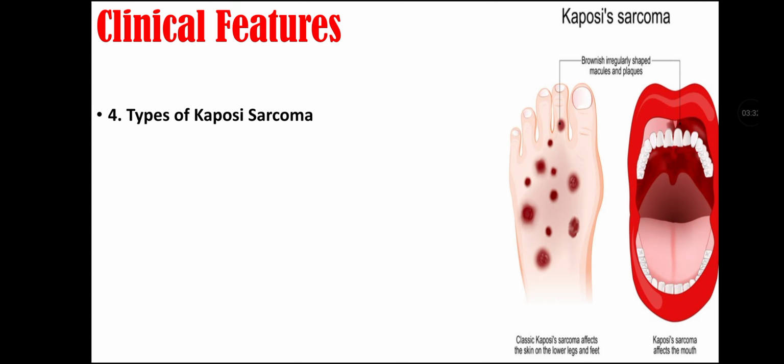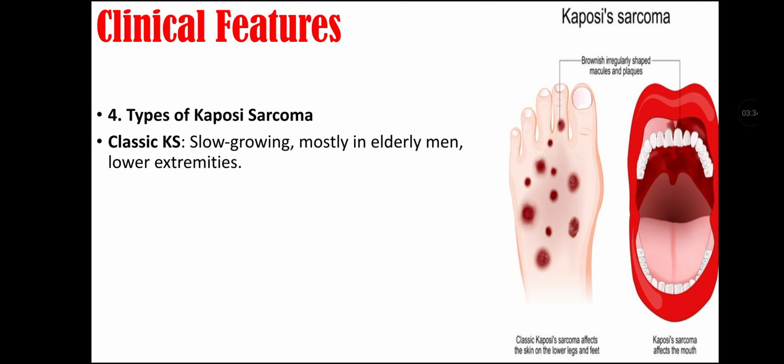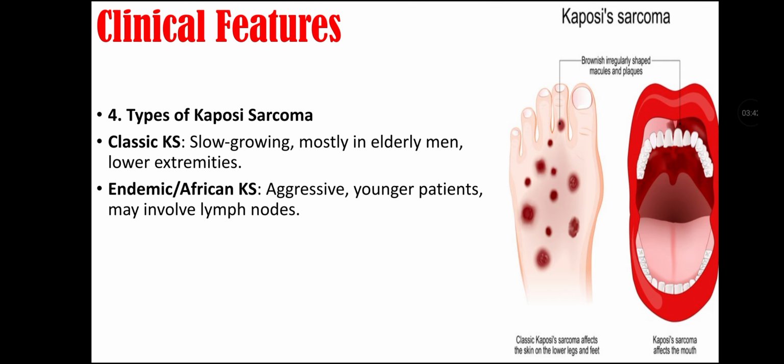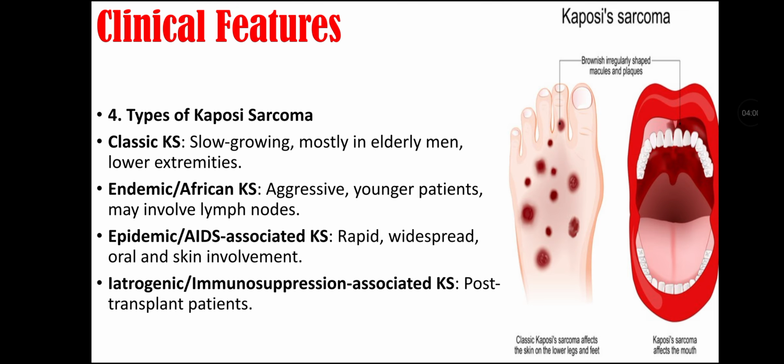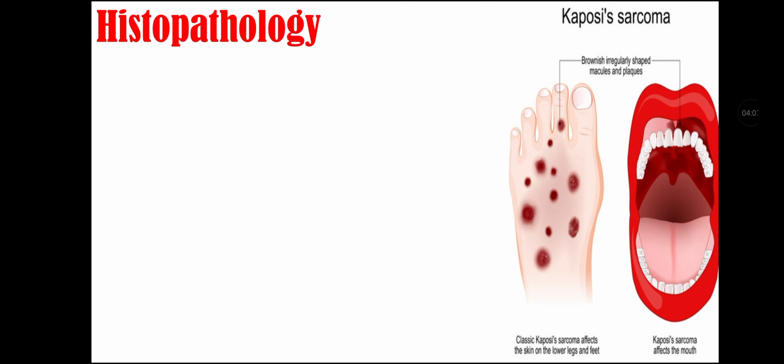Now let's talk about types of Kaposi sarcoma. First is classic Kaposi sarcoma, that is slow growing and it is mostly in elderly men in the lower extremities. Second type is endemic or African Kaposi sarcoma, that is aggressive and it involves younger patients and may involve lymph nodes. Third type is epidemic or AIDS-associated Kaposi sarcoma, that is rapid, with widespread oral and skin involvement. Fourth type is iatrogenic or immunosuppression-associated Kaposi sarcoma, that is in post-transplant patients.